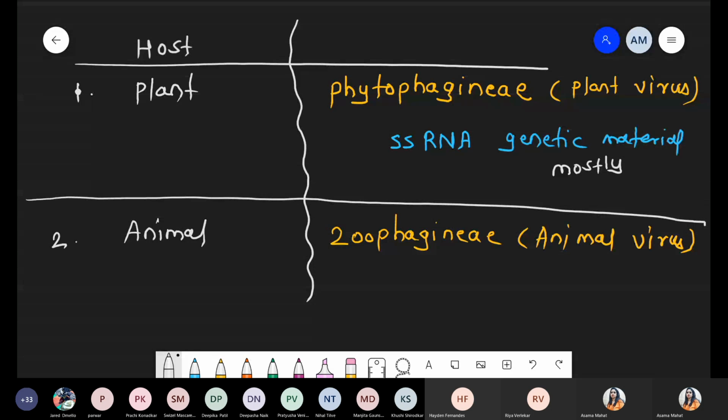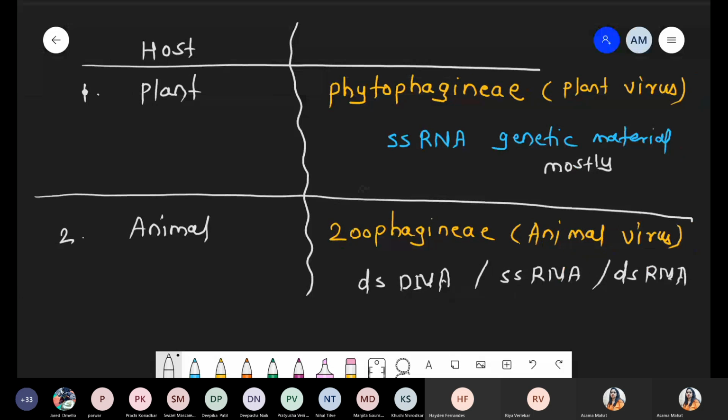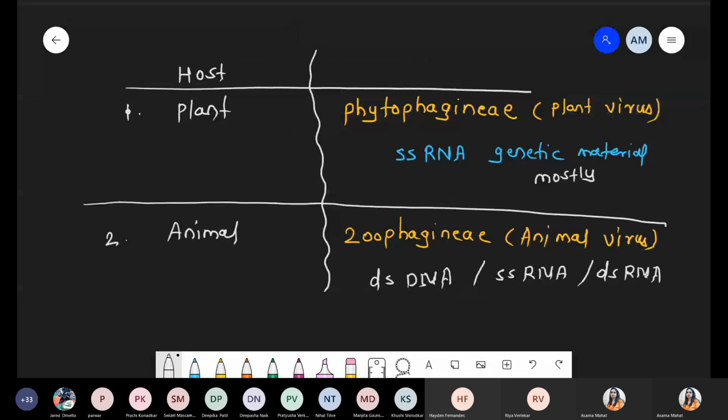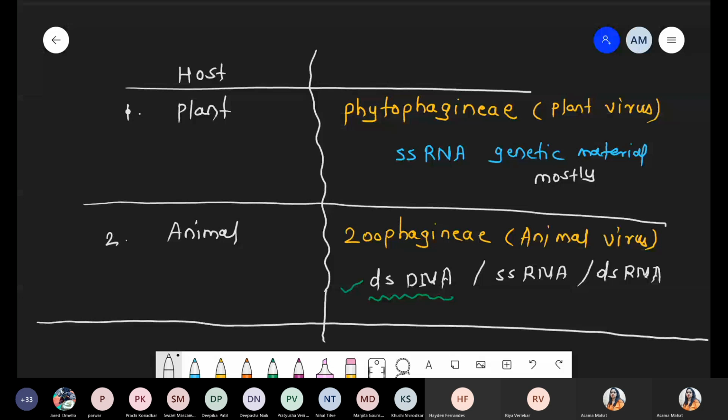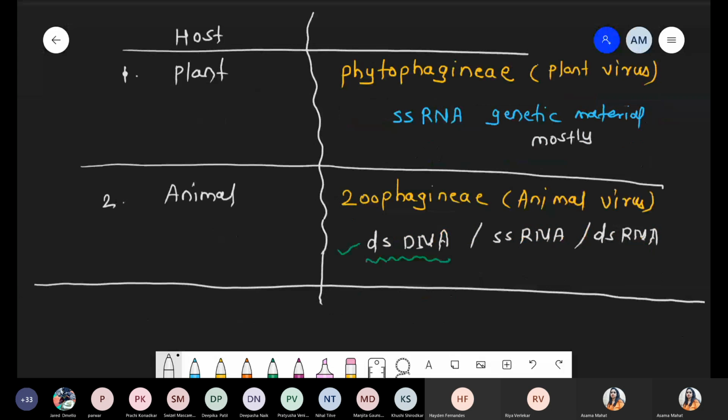Diversity in the sense that these animal viruses basically have double stranded DNA as a genetic material. Sometimes single stranded RNA also acts as a genetic material, as well as double stranded RNA. So these are the few sequences. No specific point with respect to animal viruses, but if there is a question asking which is the most common, then double stranded DNA is mostly the genetic material. Not for all, I'm talking about mostly.